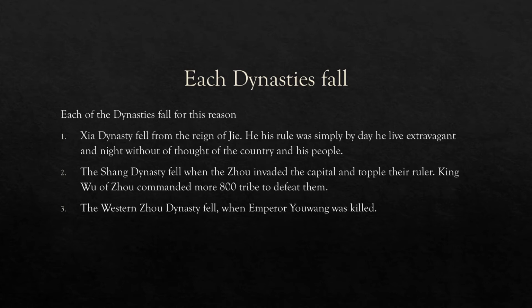Western Zhou fell because the feudal lords gained increasing power, and ultimately King You was assassinated and the capital Haojing was sacked in 770 BC. The capital quickly moved to East Zhou near modern-day Luoyang, and the Zhou abandoned the western region.